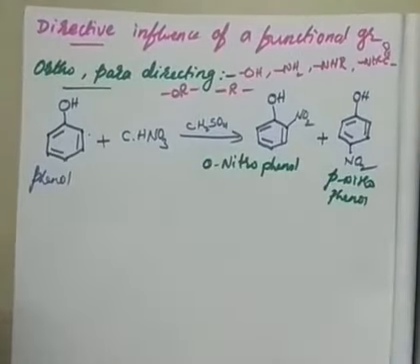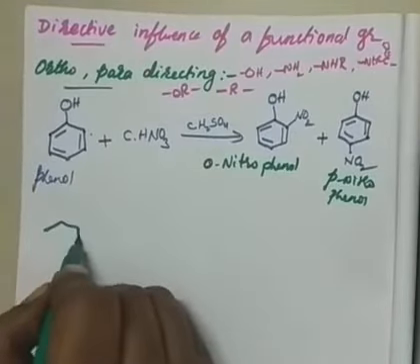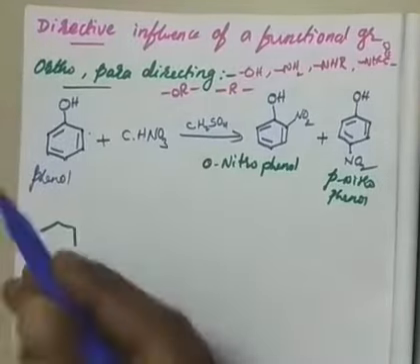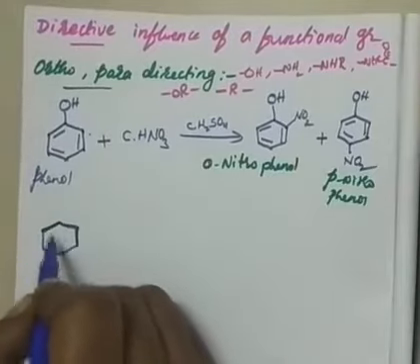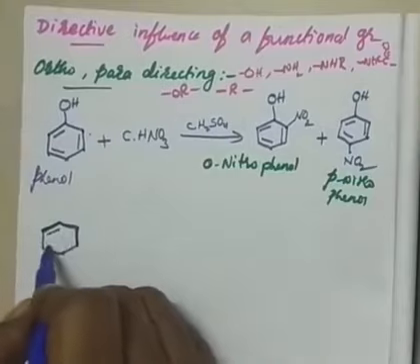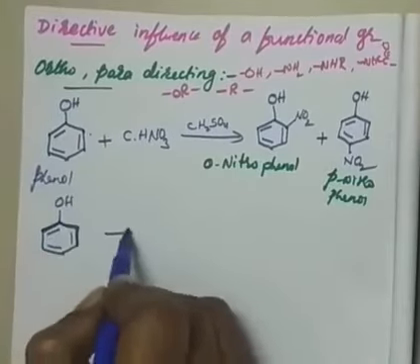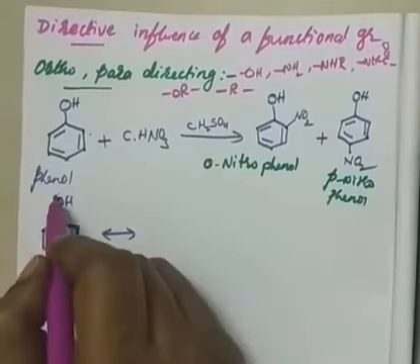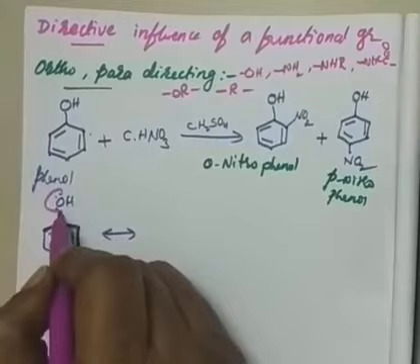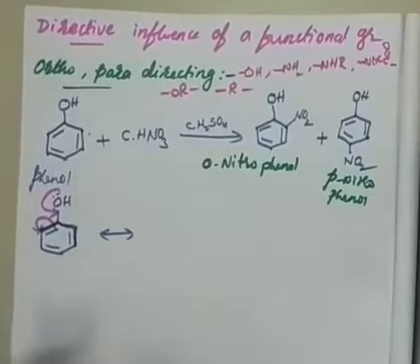I will write small resonating structures to show why this is happening. I'll write my benzene ring system with phenol, OH, and resonating structures, therefore I can give a double-headed arrow. Look at this: the lone pair of electrons on oxygen can be given into the ring system to form a carbanion.